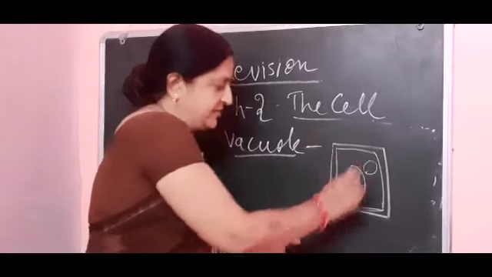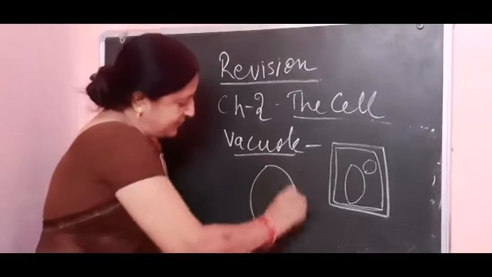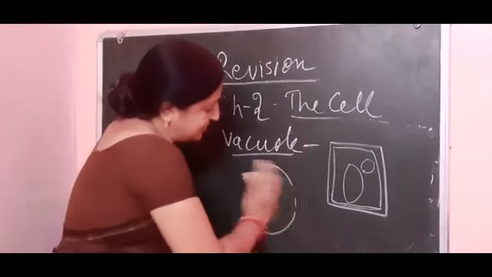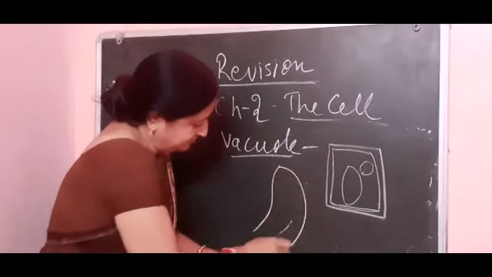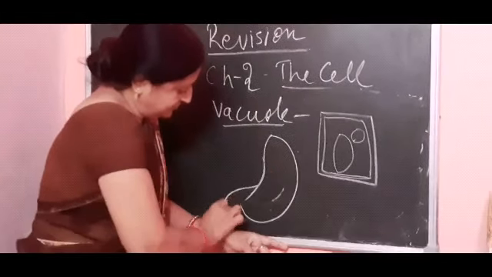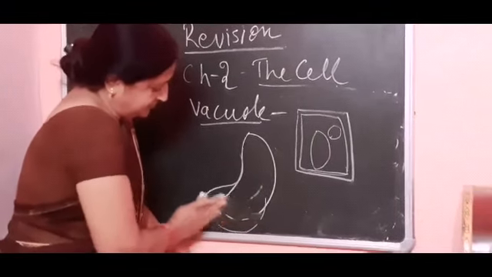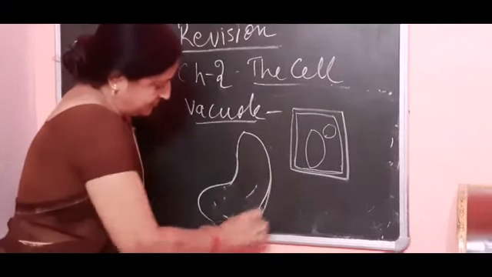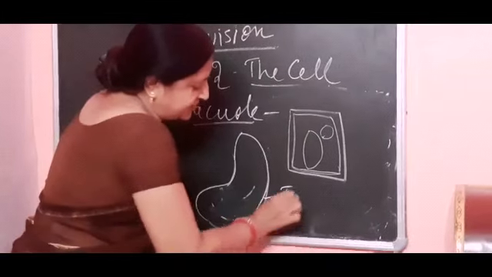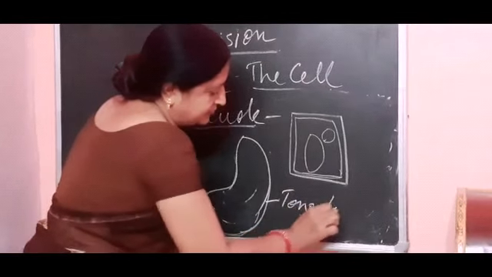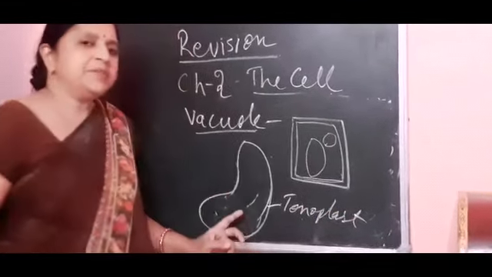The outer layer of the vacuole is called the tonoplast.